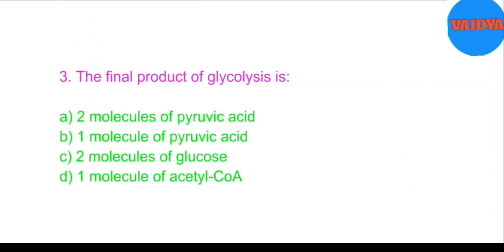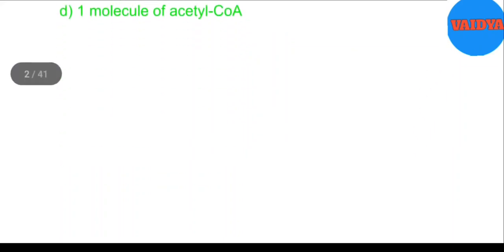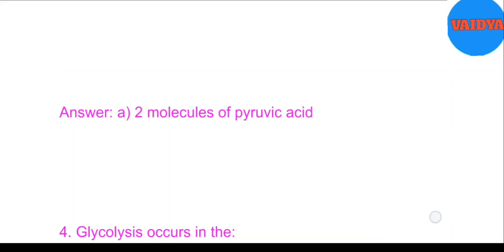3. The final product of glycolysis is A. 2 molecules of pyruvic acid, B. 1 molecule of pyruvic acid, C. 2 molecules of glucose, D. 1 molecule of acetyl-CoA. Answer: A. 2 molecules of pyruvic acid.